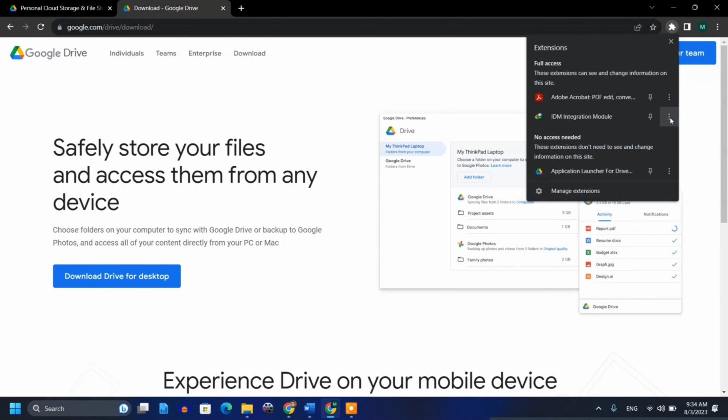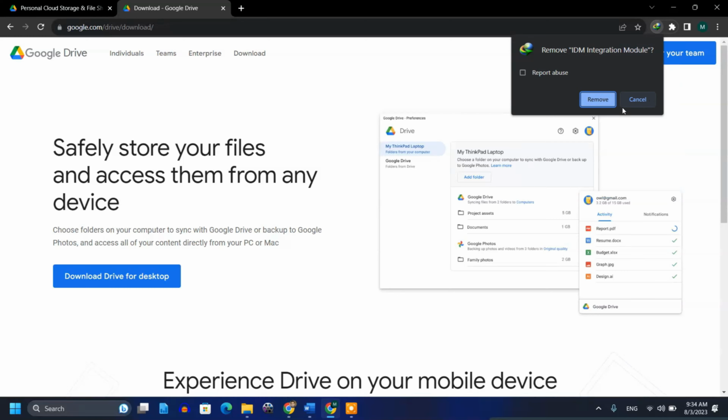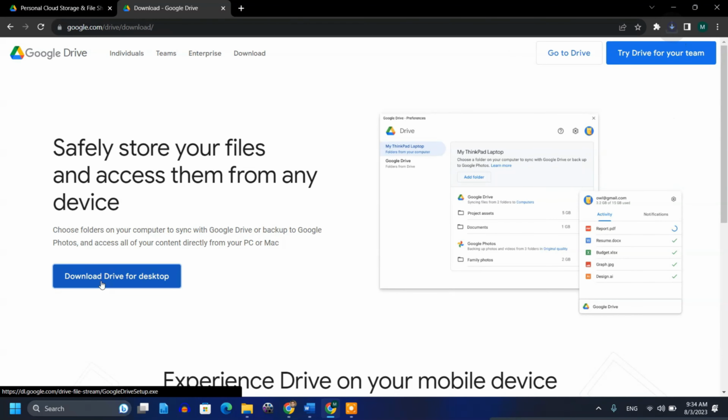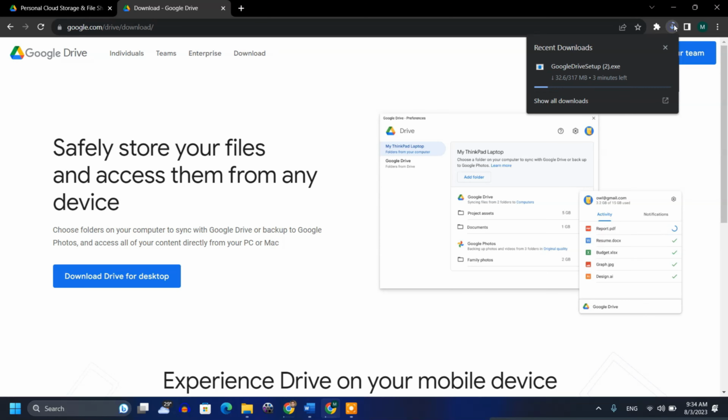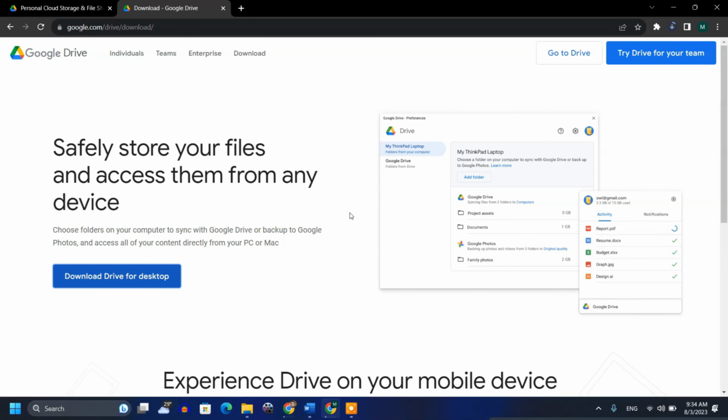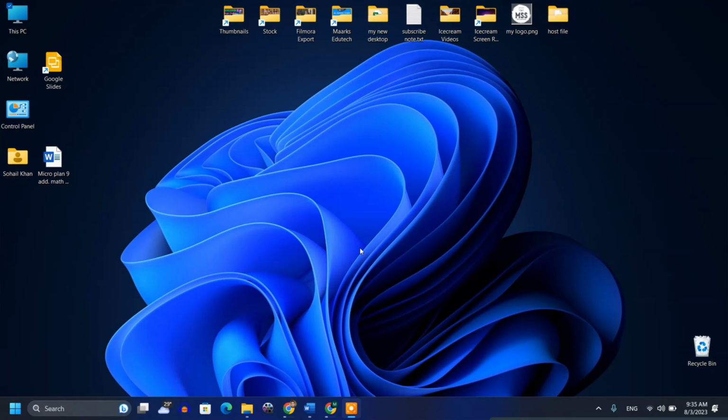When you click on this, you see it's downloading here. Sometimes it shows up here, but right now it's showing up here that the download is starting. Once the download is completed, you need to do the basic signing in procedure, and if you want to learn that also, I have a video link in the description. You just click that link and then you will find how to download it. Once you download it and install it and do the login process, it's a simple process.